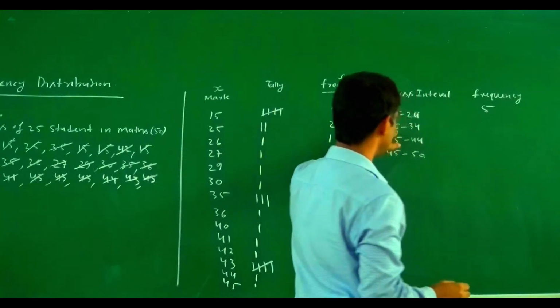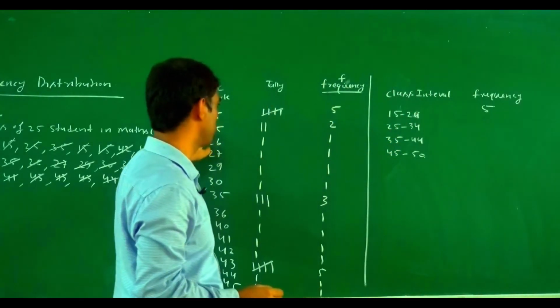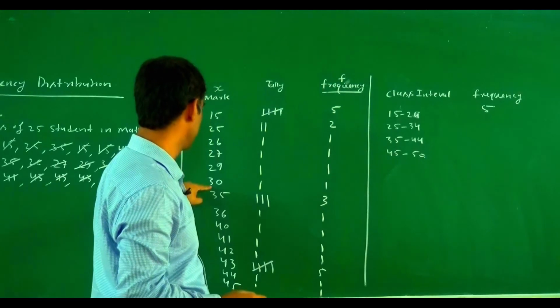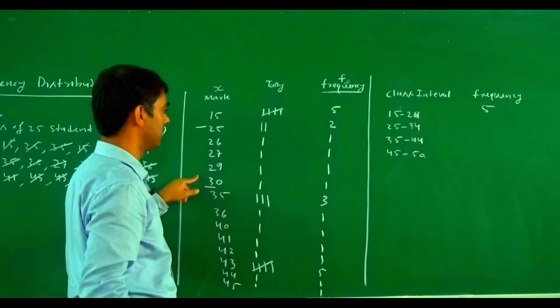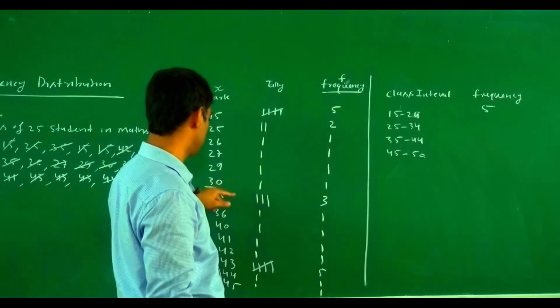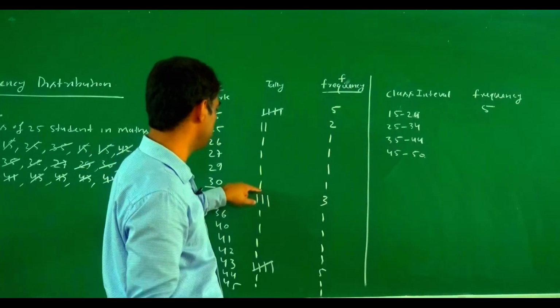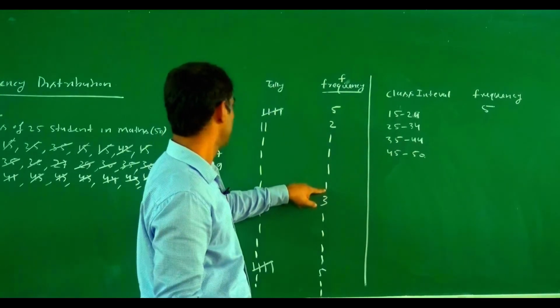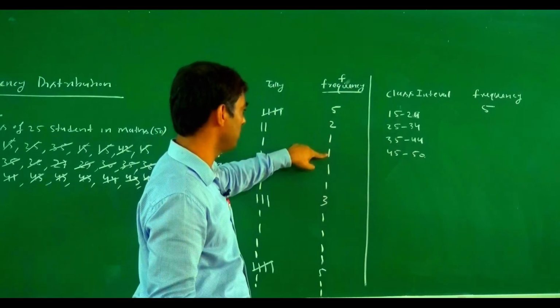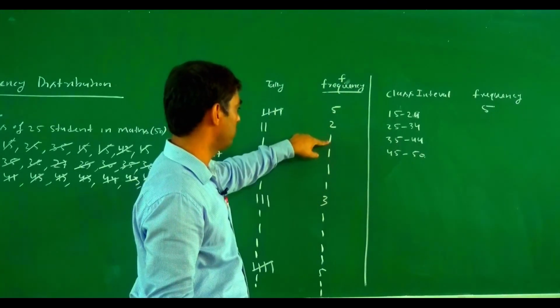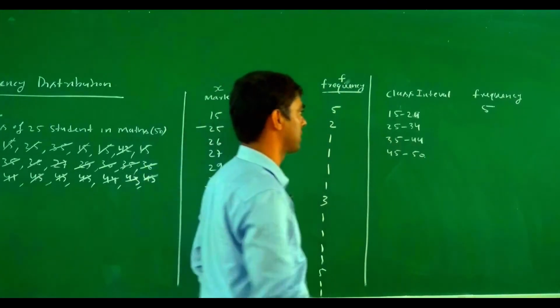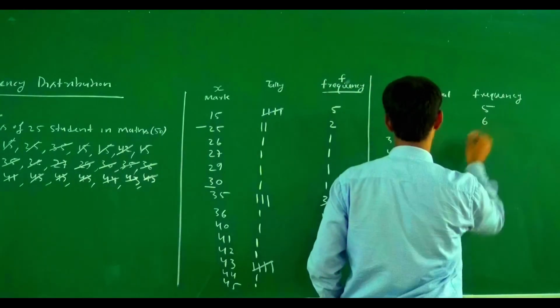Here we include 25 in the second class interval. 25 to 34 means 2 plus 1 plus 1 plus 1 plus 1, this becomes 2, 3, 4, 5 and 6. This one is a 6.